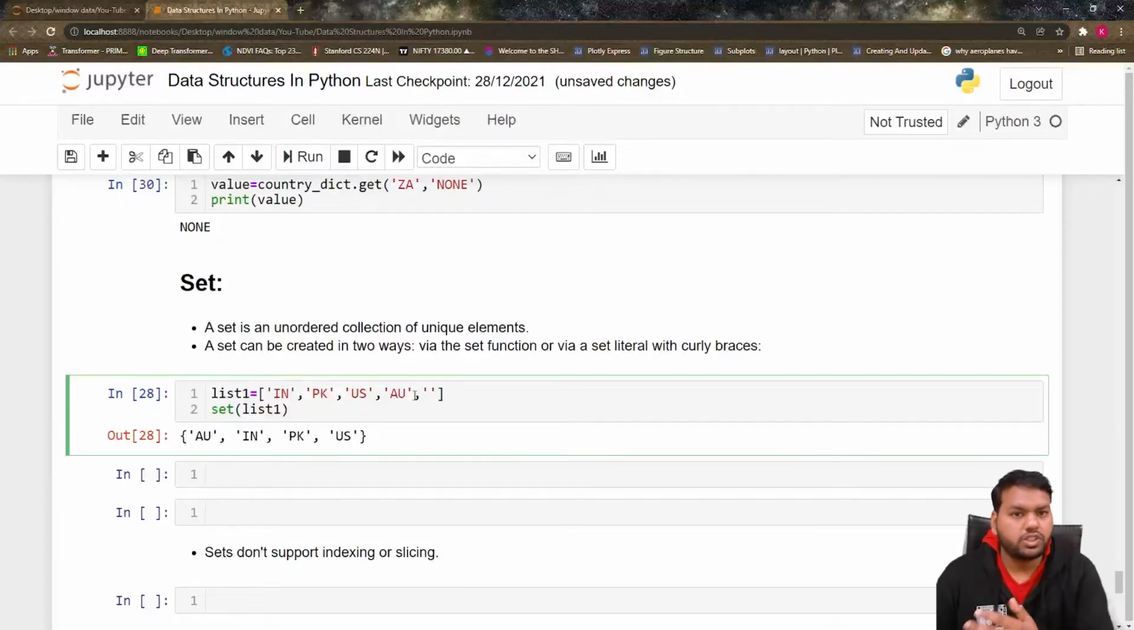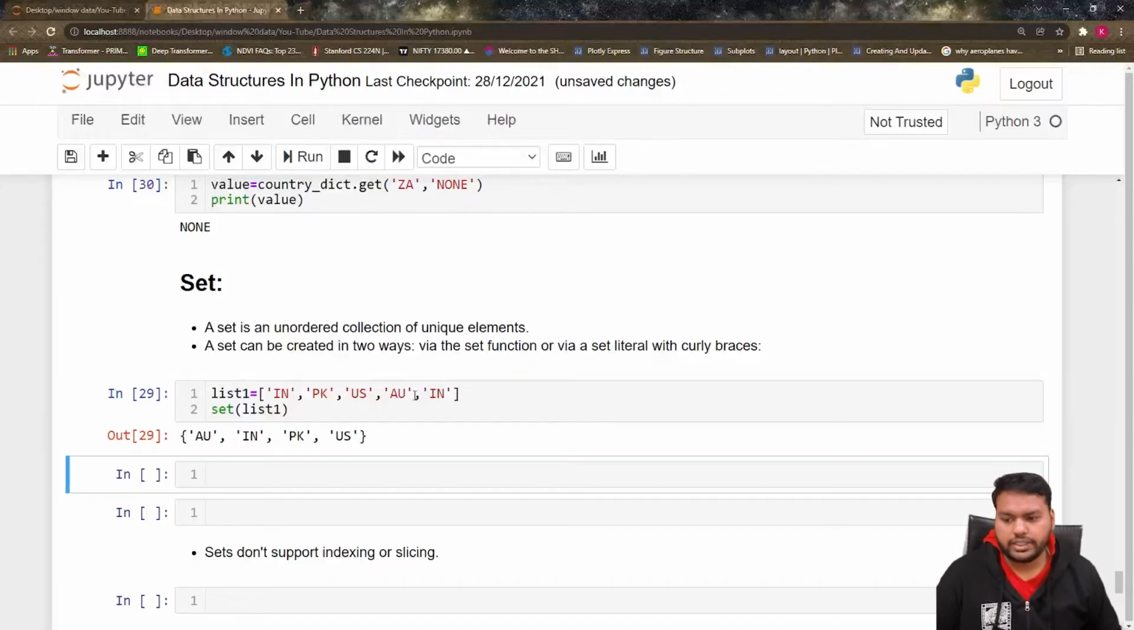Now suppose I put another element, say I put India again in this list. According to our definition, India should appear only one time, not two times, because a set is a unique collection of elements. If I run this, you can see India comes only one time. So this is one way: when we have another data structure, say a list, and we have to convert it into a set, this is how we can convert.